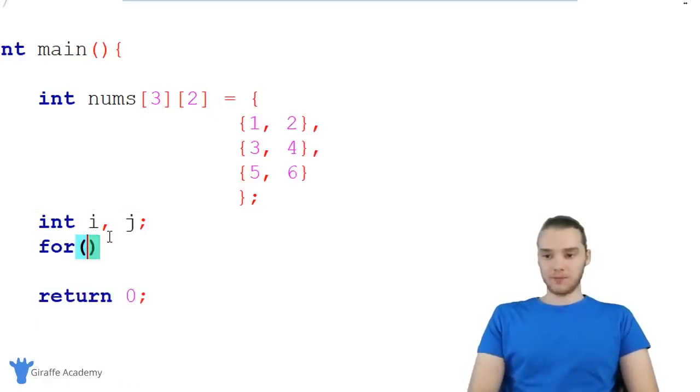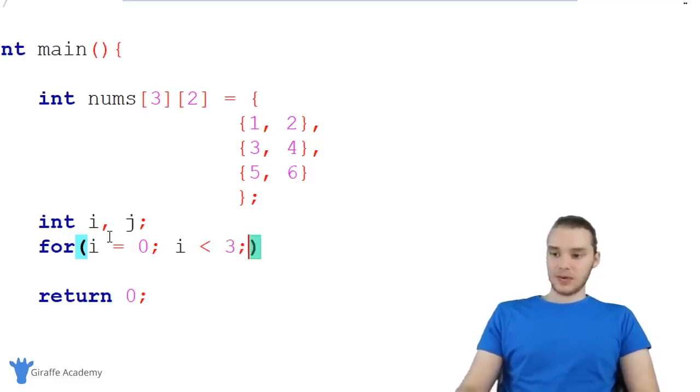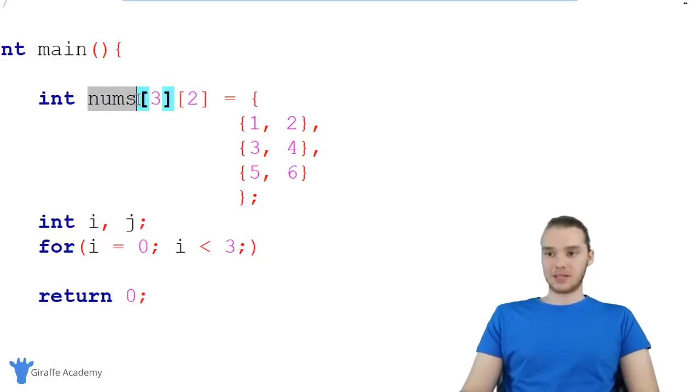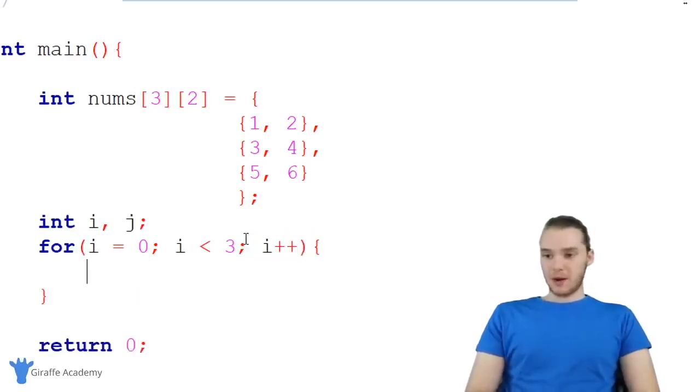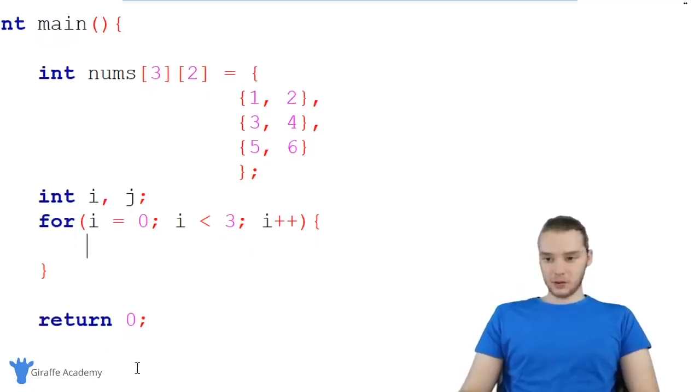So I'm going to say for i is equal to 0, and we're going to keep looping as long as i is less than 3. And the reason I'm saying 3 here is because that's how many elements are inside of this nums array. Then I'm going to say i plus plus. Now, inside of these curly brackets, I want to create another loop.